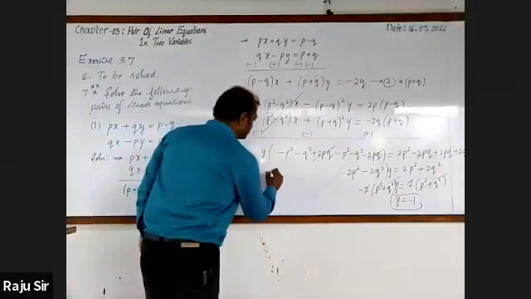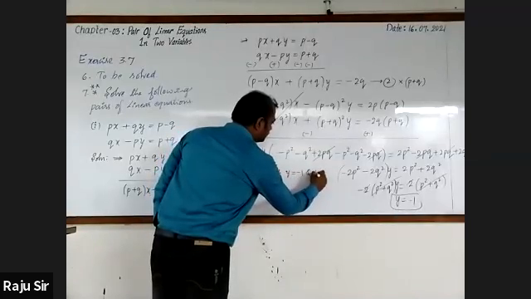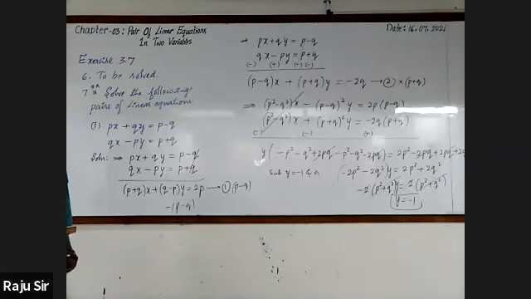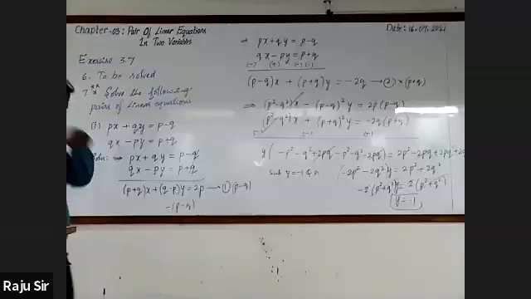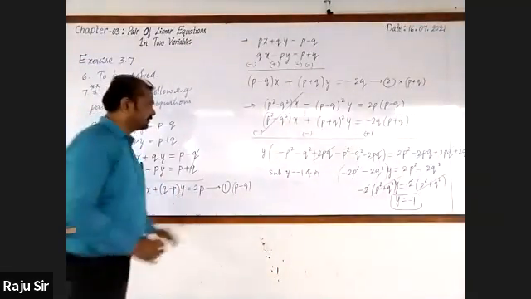Let us check it out. Here only I write. Substitute Y equal to minus 1 in equation. Shall we go for taking first equation? Anyone can be taken. I'll take first one.